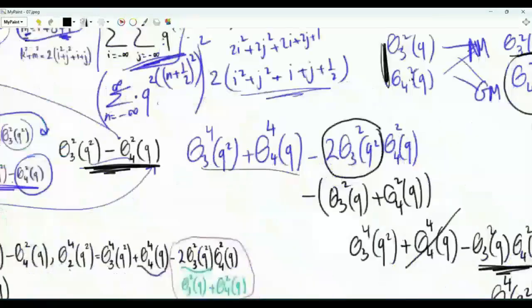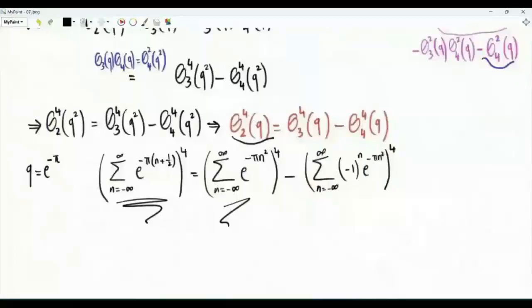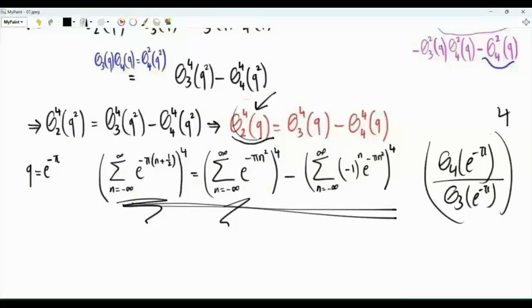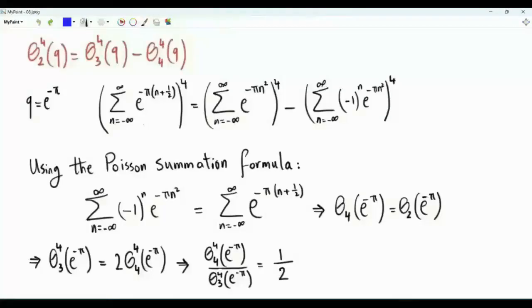But what we have is not the ratio. We ended up with this expression involving the fourth powers. In fact, a new function has entered into the picture. Rather than obtaining the ratio of theta 4 to theta 3, now we have this new function involved. How can we use this to obtain theta 4 of e to the minus pi divided by theta 3 of e to the minus pi to the power 4, so that we insert it in the integral and hopefully evaluate the integral and obtain our friend here? It turns out that in our case, this theta 2 of e to the minus pi is exactly that, theta 4 of e to the minus pi. How can we show this?